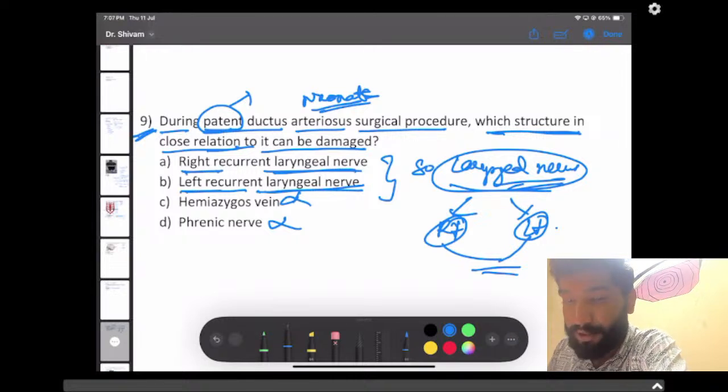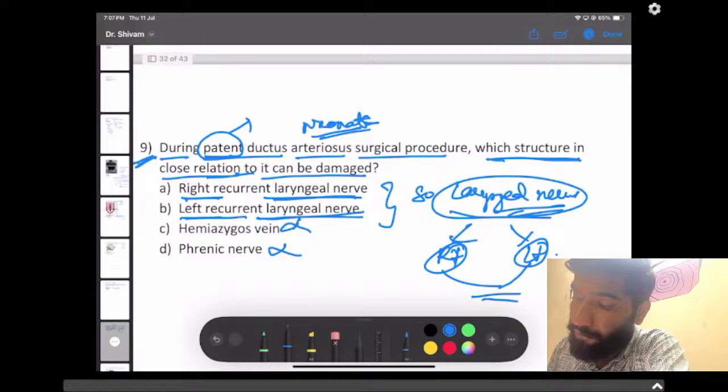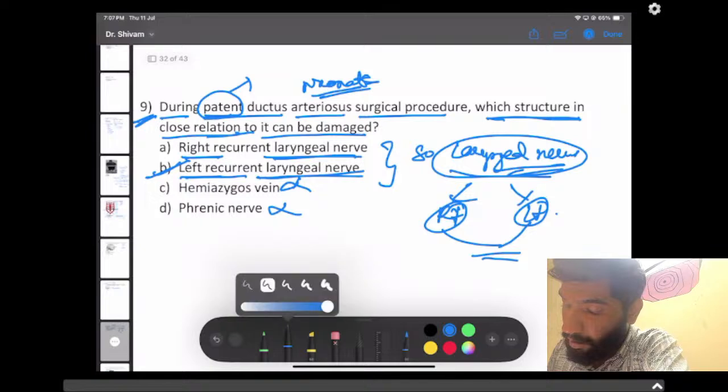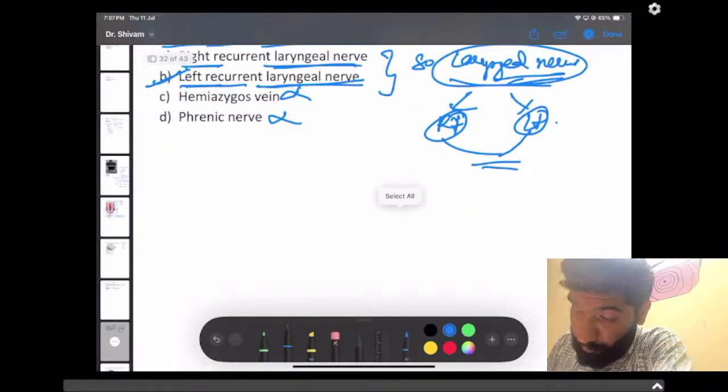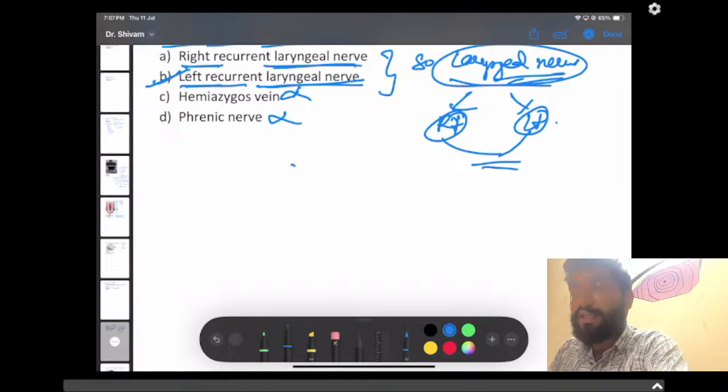If right and left were in the options, the answer here should be left recurrent laryngeal nerve. Because as we all know, when the ductus arteriosus is being formed, the left recurrent laryngeal nerve comes and winds around the ductus arteriosus and goes up.